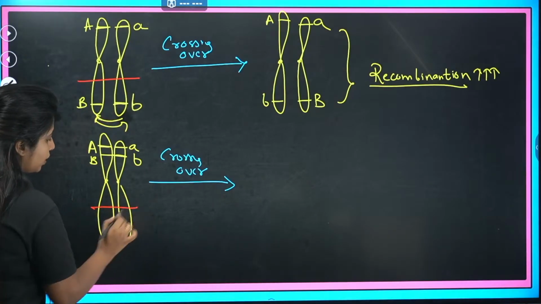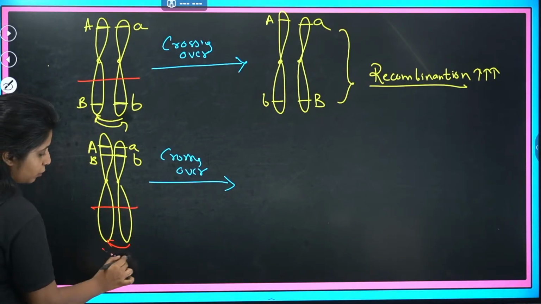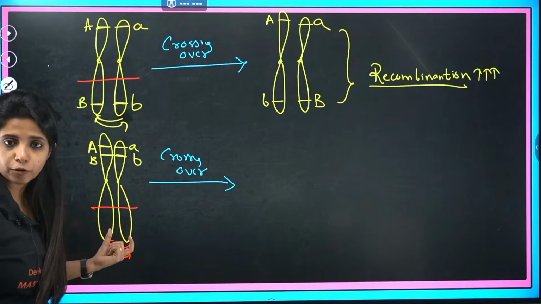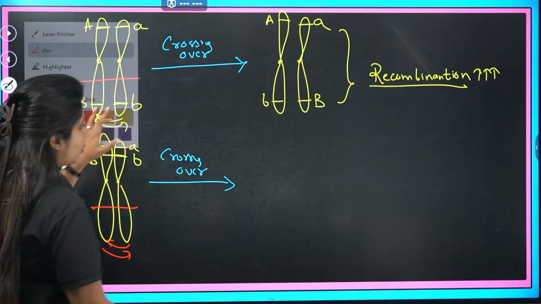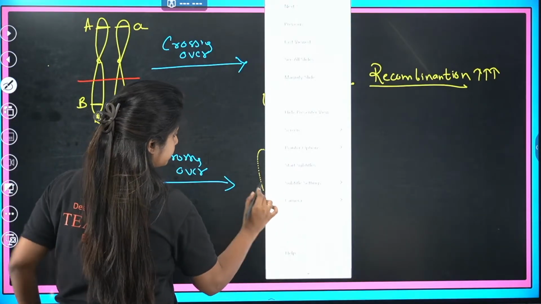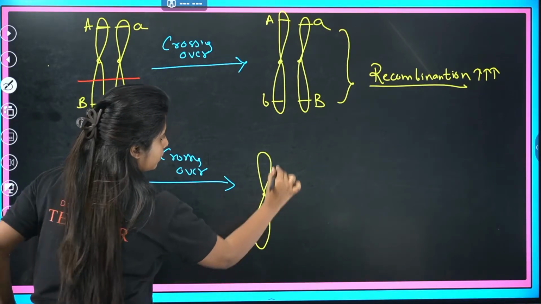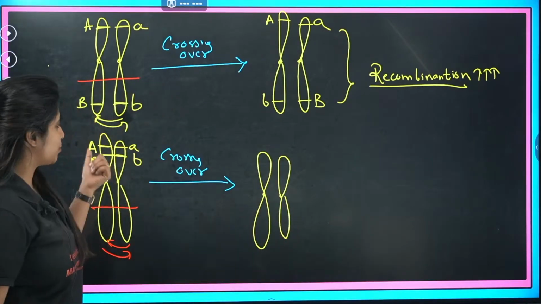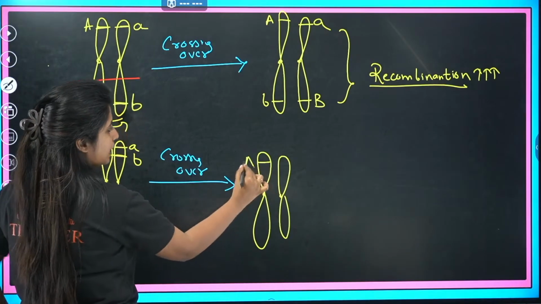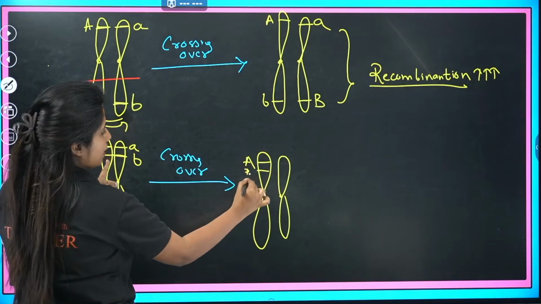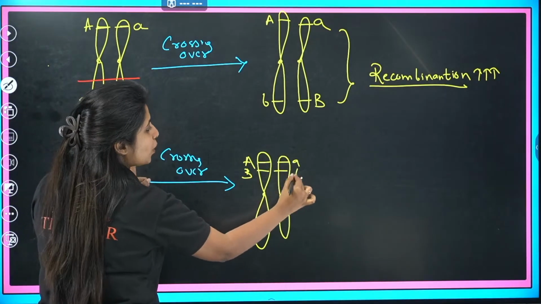The same thing happens over here. Let's say over here it moves this side, the lower portion. Now what do I see? The lower portion got exchanged, but the top portion is still there. Capital A is still with capital B. Small a is still with small b.